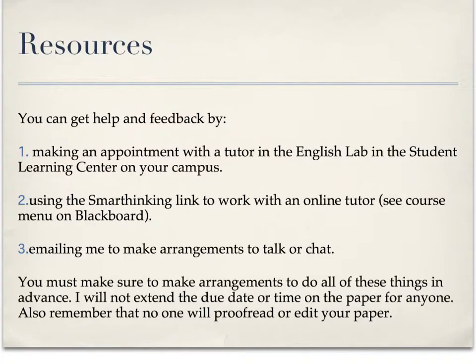You can get help and feedback on your paper by making an appointment with a tutor in the English lab and the Student Learning Center on your campus. You can also use the Smart Thinking link to work with an online tutor. See that course menu on Blackboard for that information. You can also email me to make arrangements to talk or chat about your paper. You have to make sure that you make these arrangements to do any of these or all of these things in advance. I can't extend the due date any further than I have, or the time on the paper, that 9 a.m. time, for anyone, because I need to make sure that I have the grades for all my classes done in time. You also just have to remember that no one at any of these resources is going to proofread or edit your paper for you.